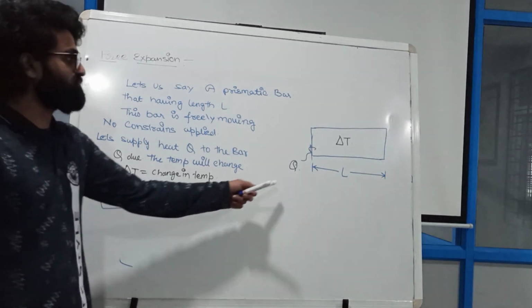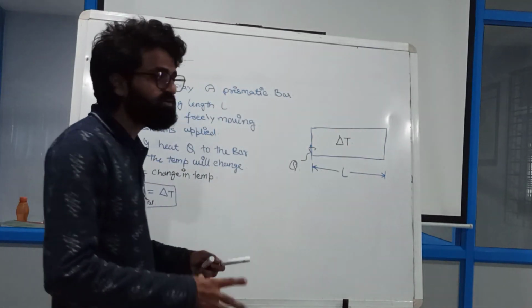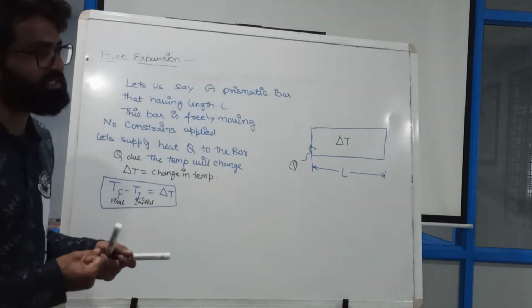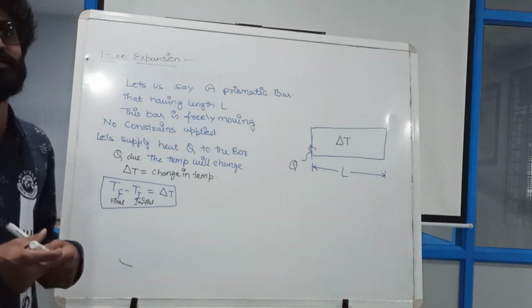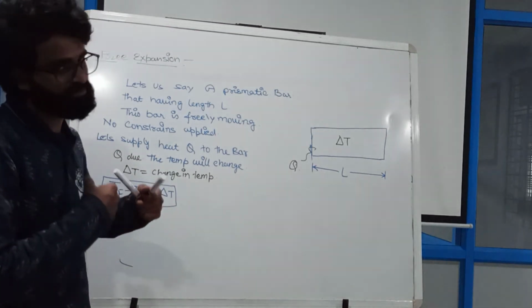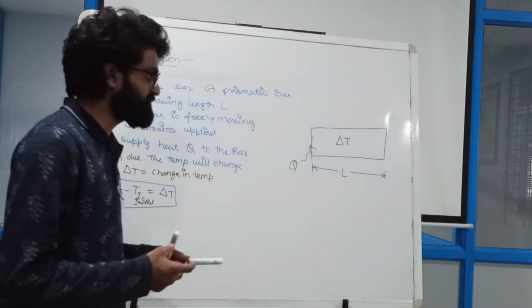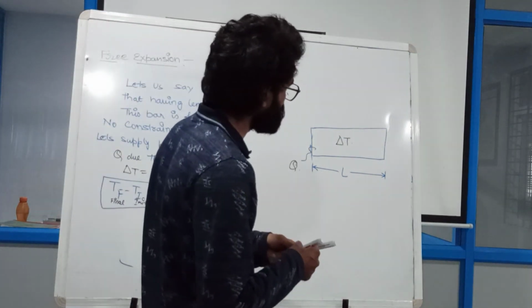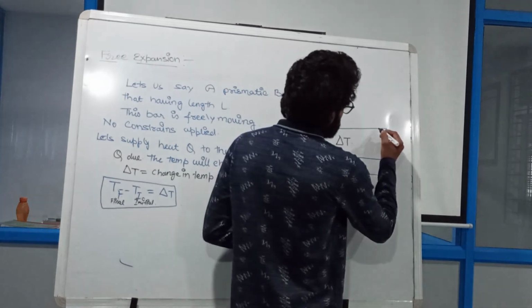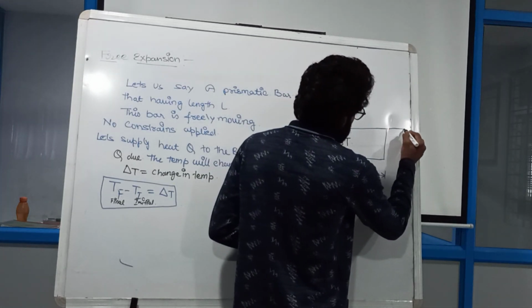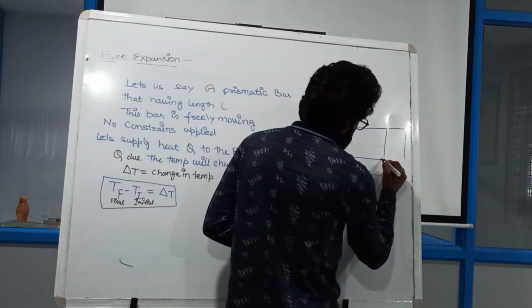Now, my dear friends, we have the delta T. If we give heat, the temperature changes, and due to that this particular bar will be expanded. So this bar got expansion.